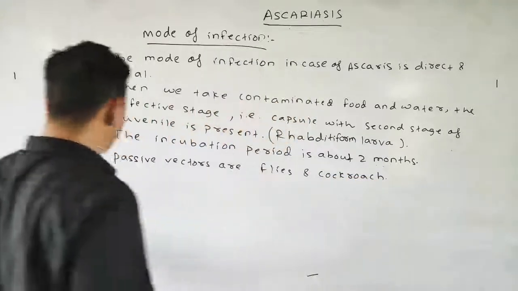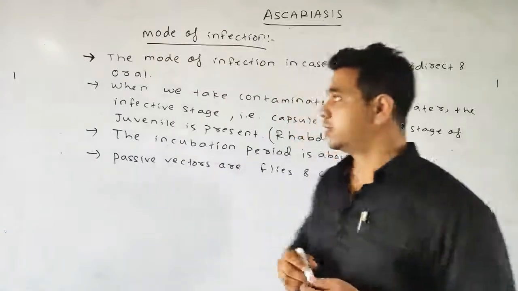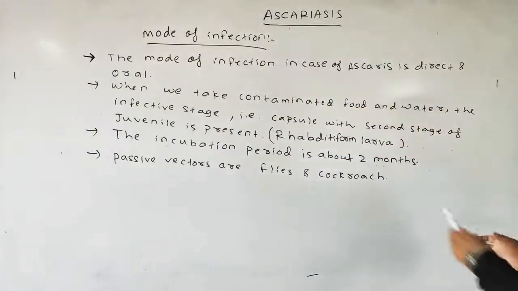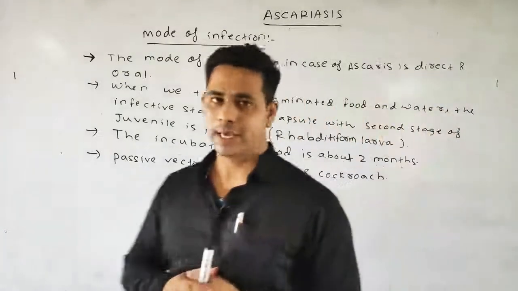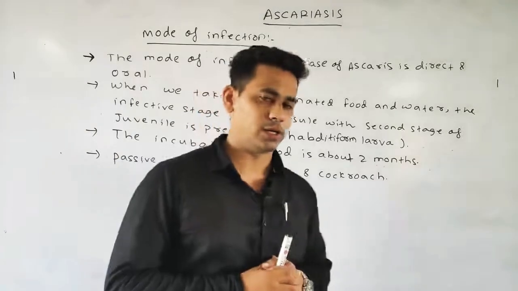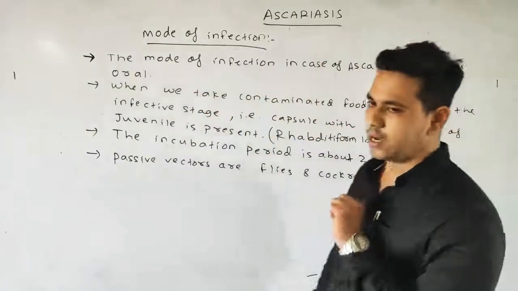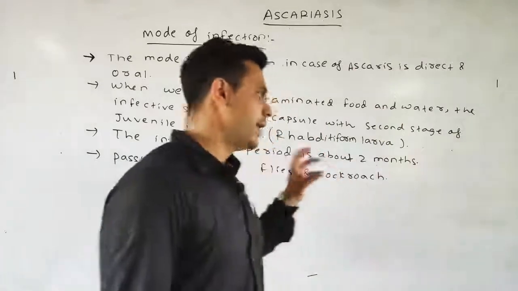Okay, means they act as a vector which can spread the parasite. So in the mode of infection there are important 4 points. The mode of infection in the case of Ascariasis is direct and oral. When we take generally the contaminated food and water, in that the infected stage, such as your capsule with second stage juvenile, which is the rhabditiform larva, is present.